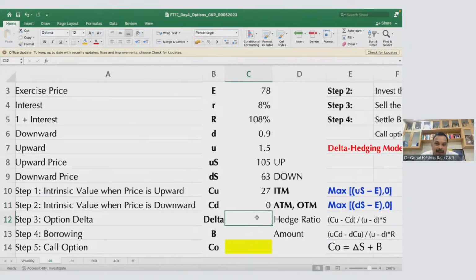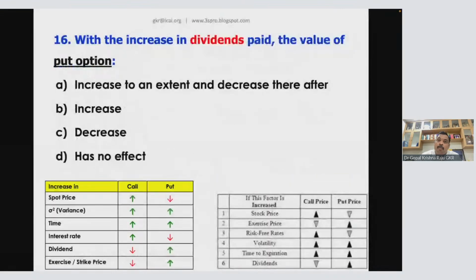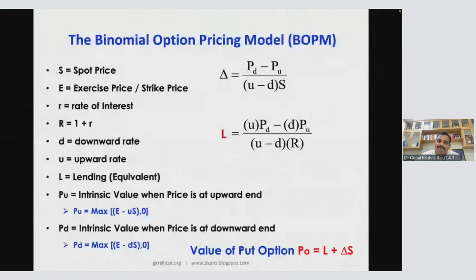So now what is the delta? Delta is actually a hedge ratio, and there will be exam questions on delta. Please understand this. Now what is delta? Will you buy the entire stock and keep it? No. That is a percentage only you will hedge. Delta ratio is called hedging ratio. See, there is a contract for 100 shares. The entire 100 shares I need not buy and keep. But I will keep at least 30% share, 40% share, 60% stock I will keep. Please understand that. Somewhere in the middle he will keep it. That is why it is called delta.